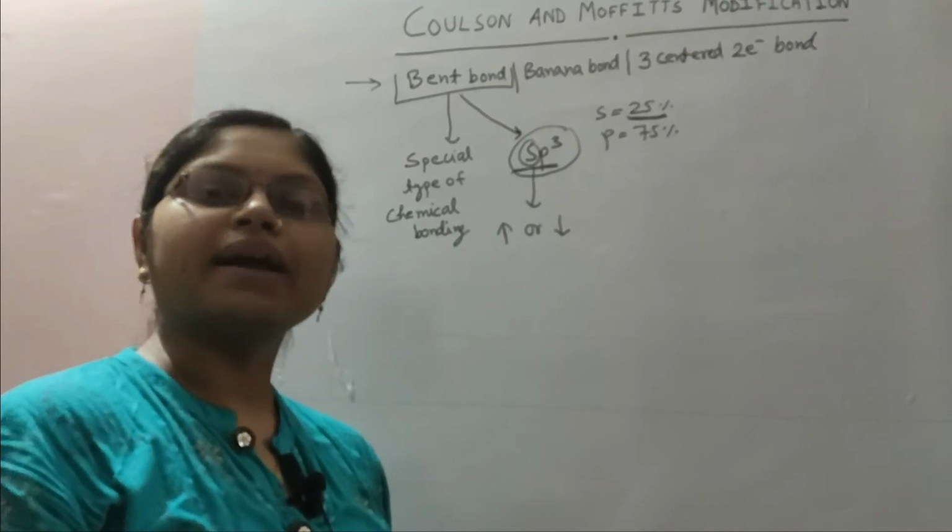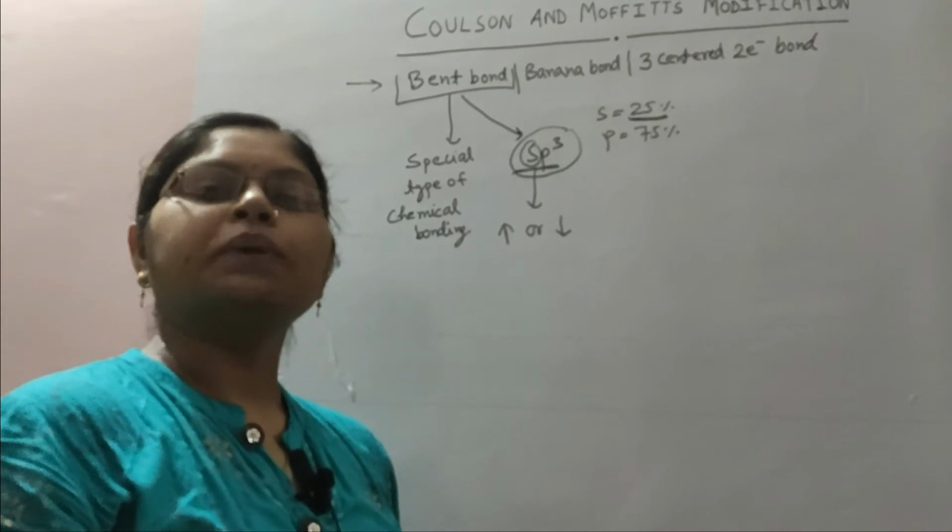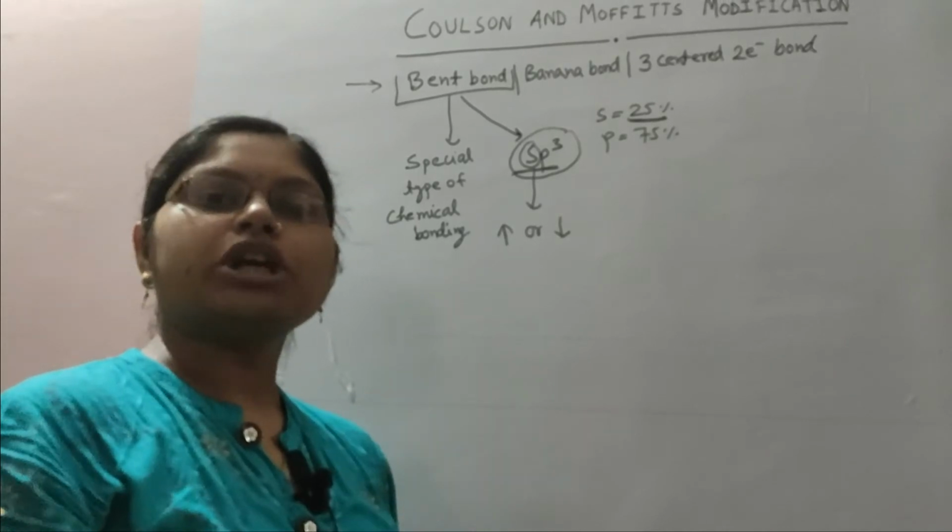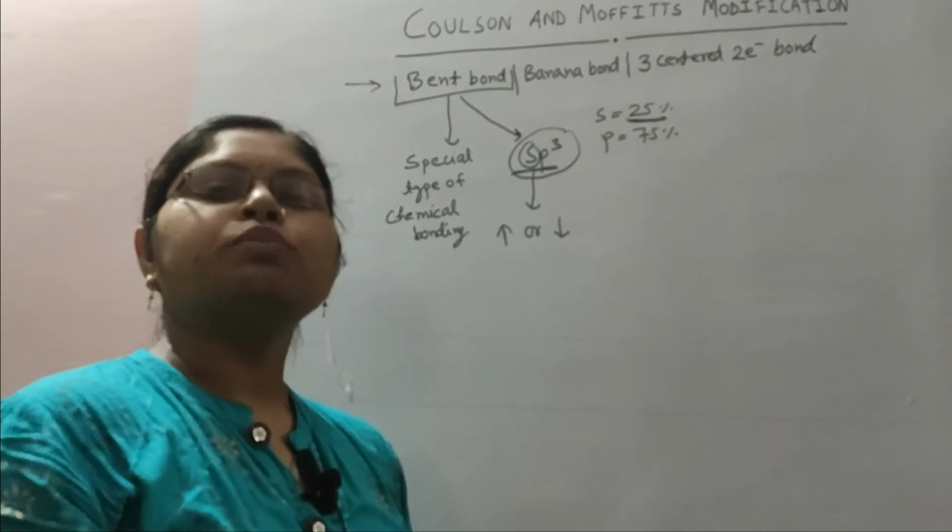For example, a triangular geometry in cyclopropane, or a square shape in cyclobutane.